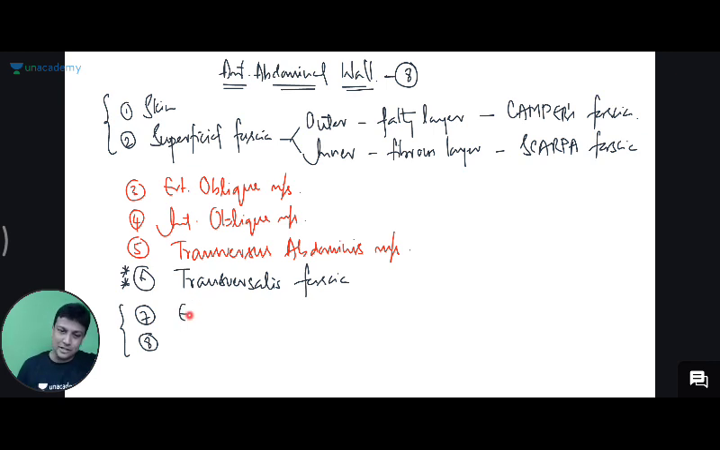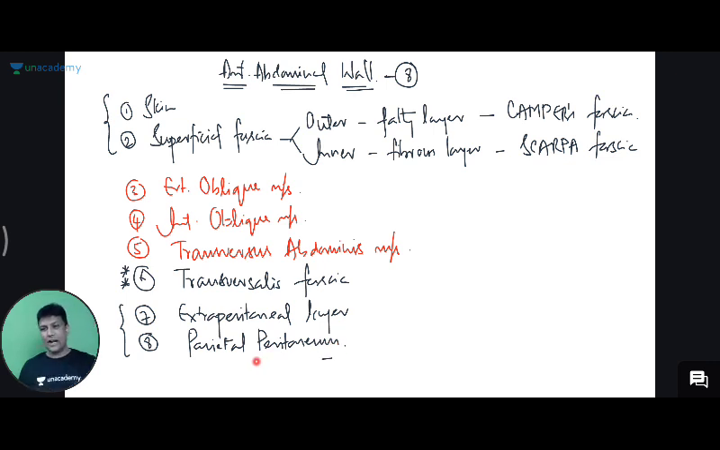So therefore, number 7, extraperitoneal layer, and that is also going to store fat. And after that, we'll be having the parietal peritoneum. So that's all. These are the 8 layers of the anterior abdominal wall.